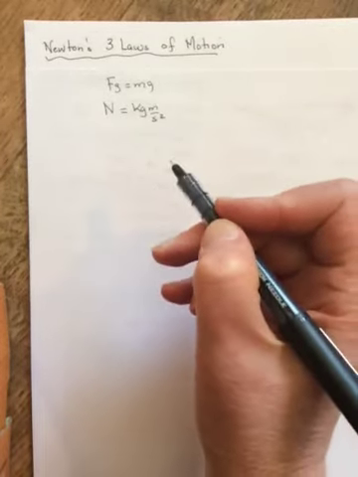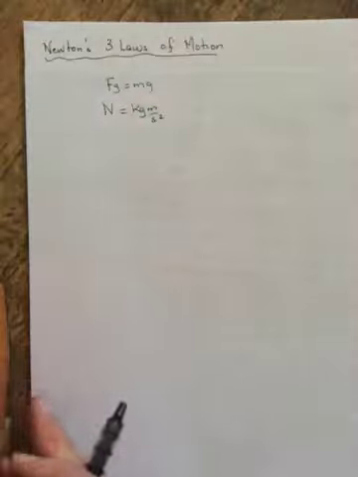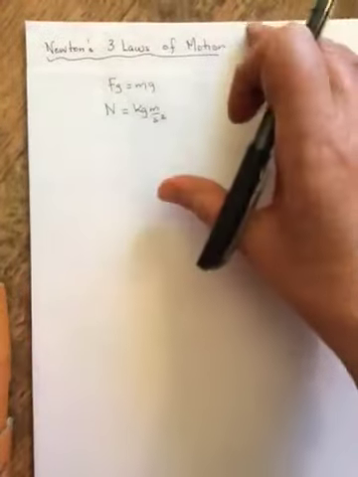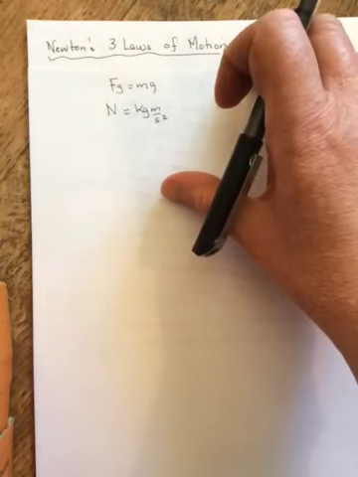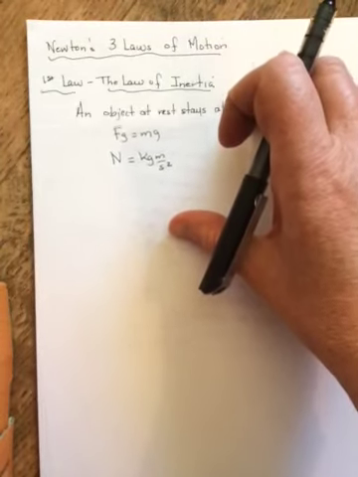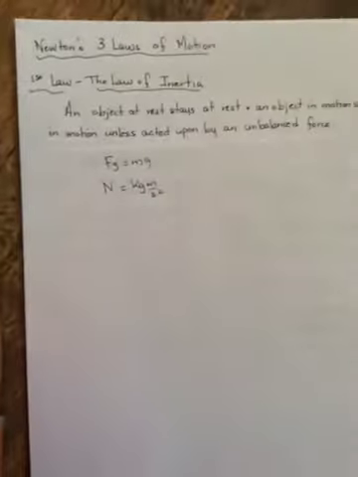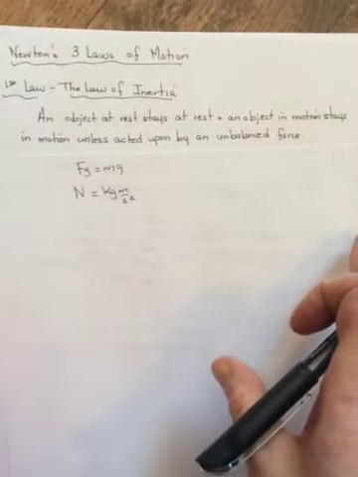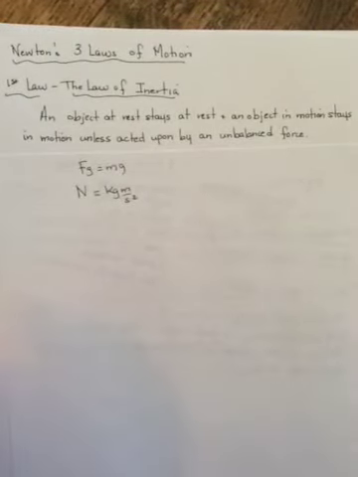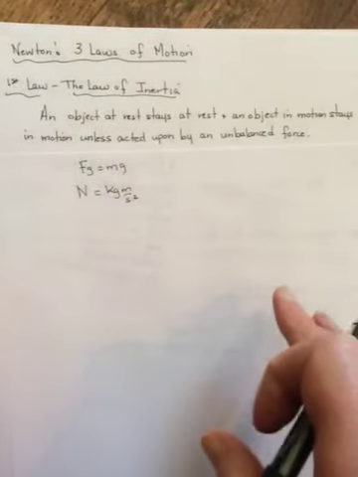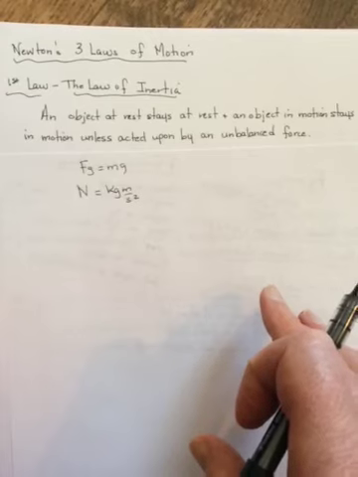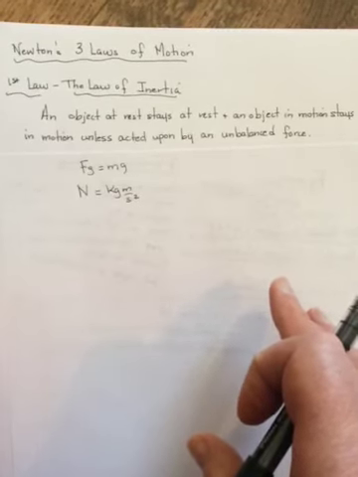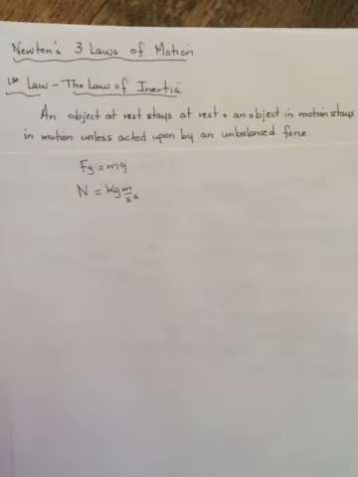Okay? So his three laws of motion. Now, I'm sure that you've heard of these. I'm absolutely positive you have. His first law is known as the Law of Inertia, and it says simply that an object at rest will stay at rest, and an object in motion will stay in motion unless an unbalanced force acts on it. An object at rest will stay at rest, and an object in motion stays in motion unless an unbalanced force